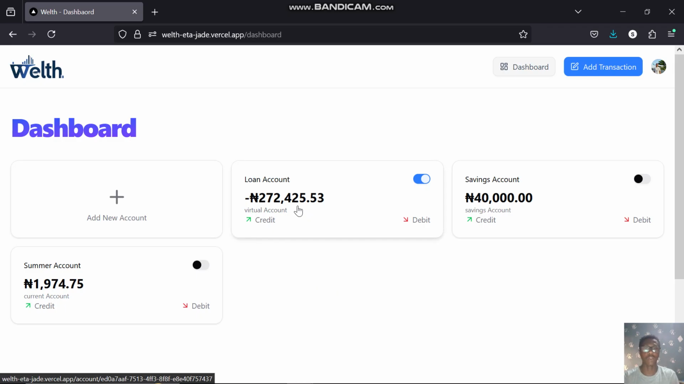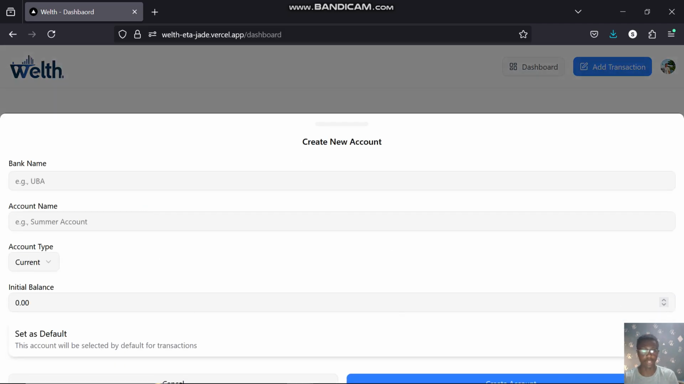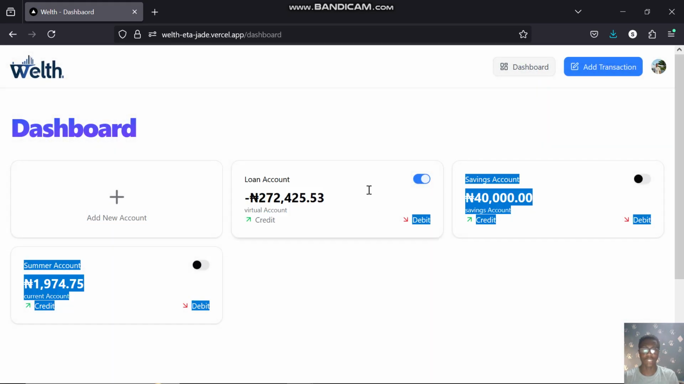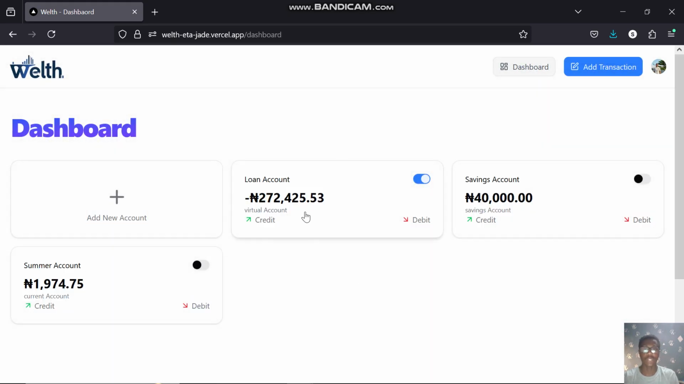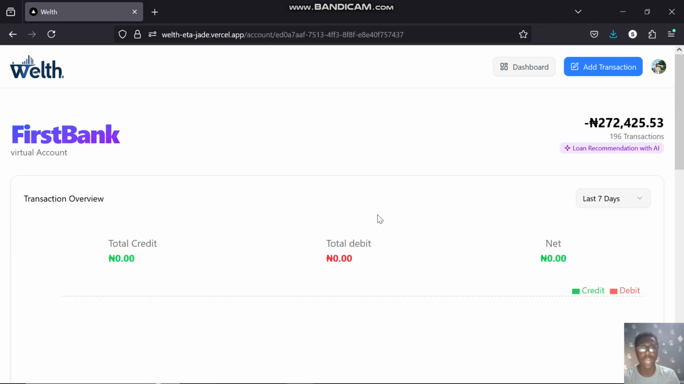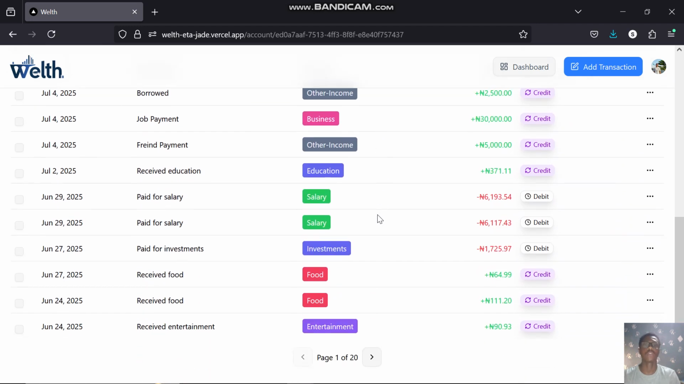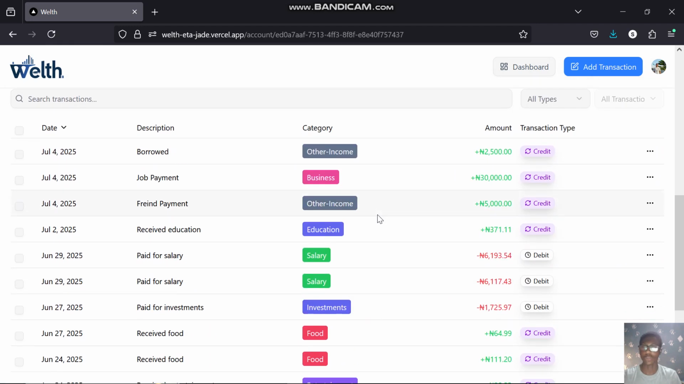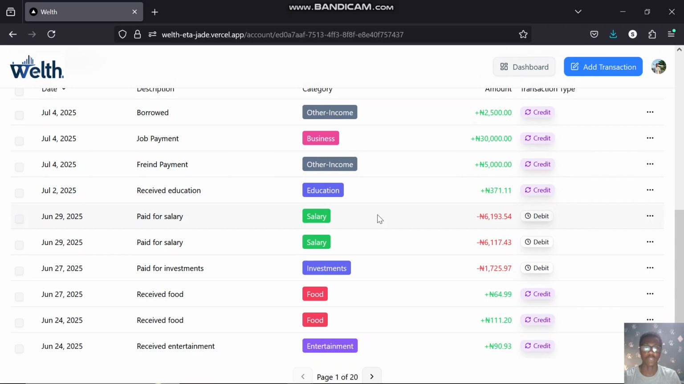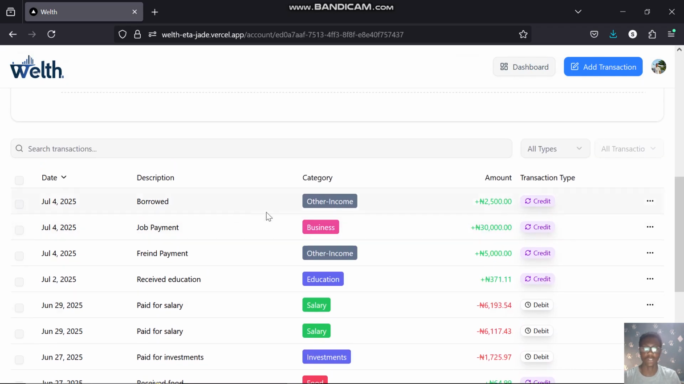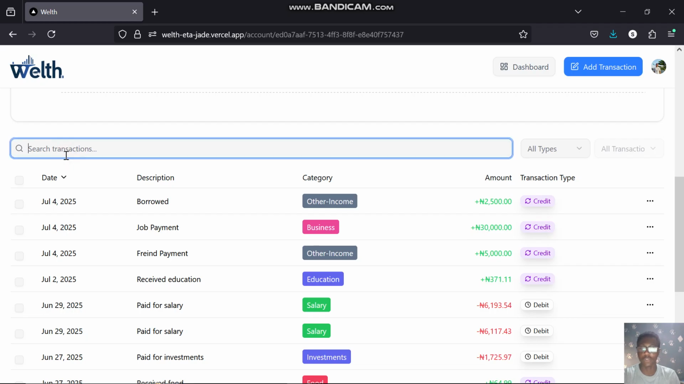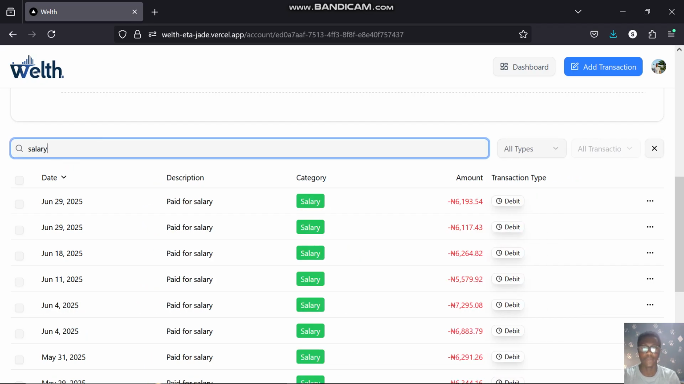So in this account, you have transactions. You can create accounts here, and once you create an account, it gets added here. Now I'm going to demo this by going into one of the accounts, which is this. So this is one of the accounts. And if you come down here, you will see that I have a lot of transactions that I have processed in this account. All this I can decide to filter, probably by salary.